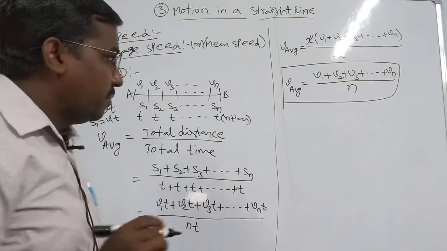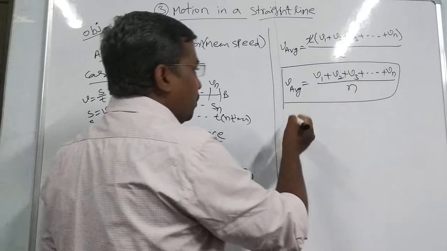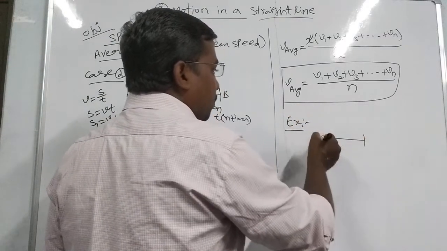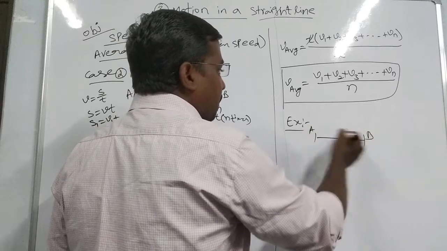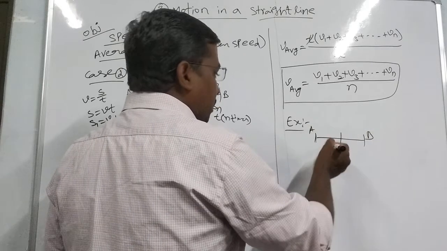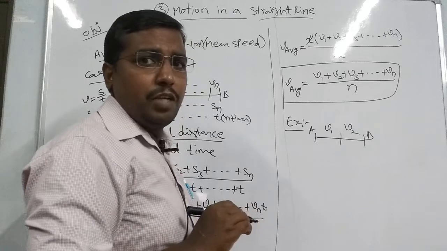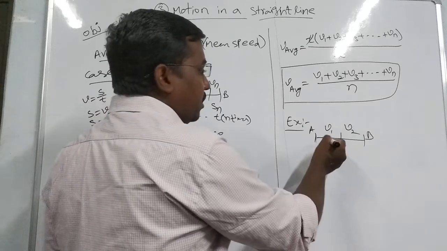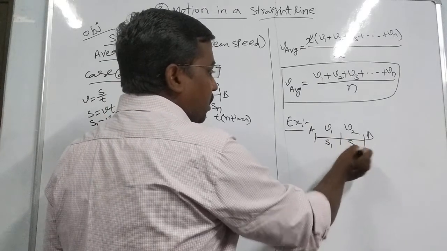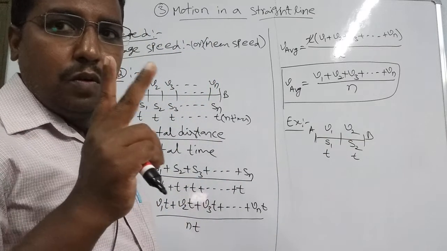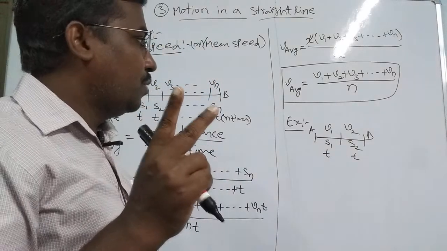In the same way, we take a two lap system. For example, we take a two laps system A, B. Now this is covered with two laps of velocity v1 and v2 and different distances s1, s2 in the same time t. So there is a two lap system.